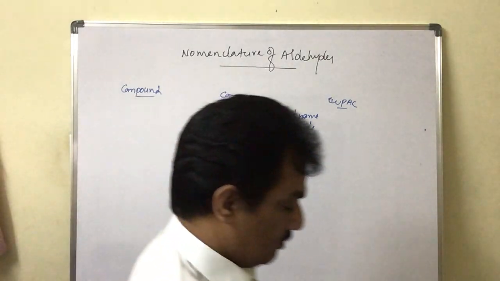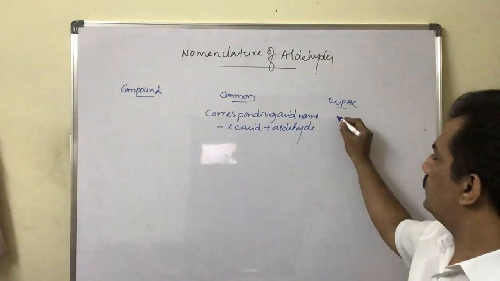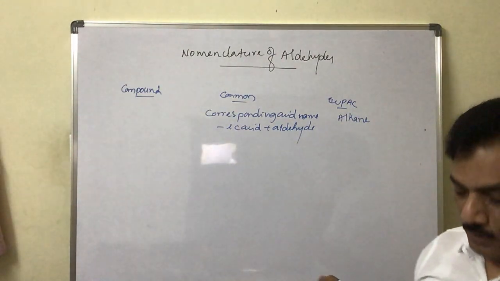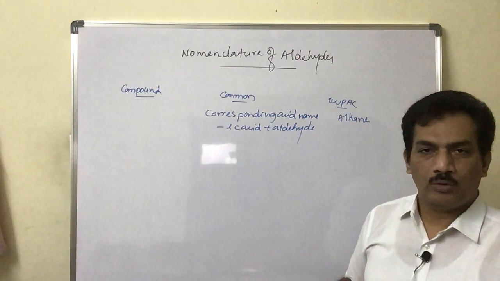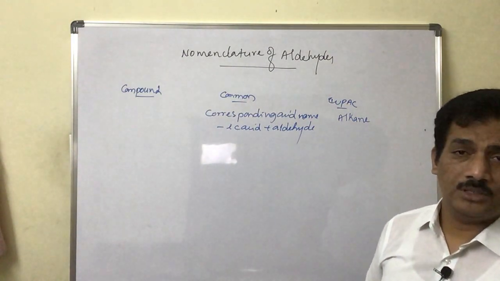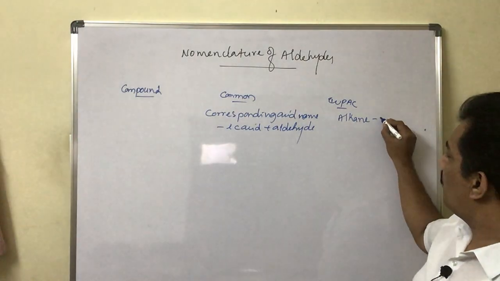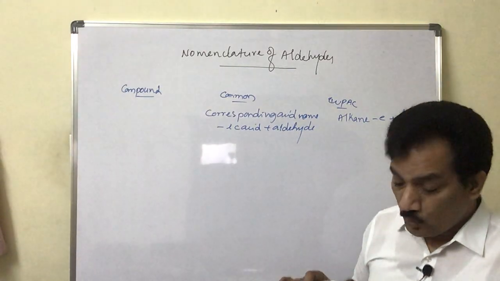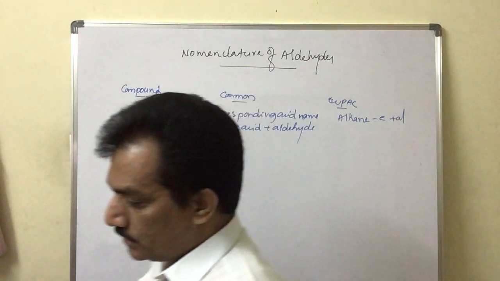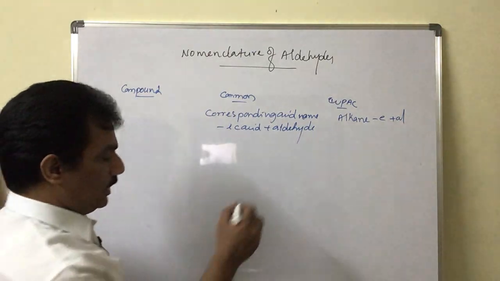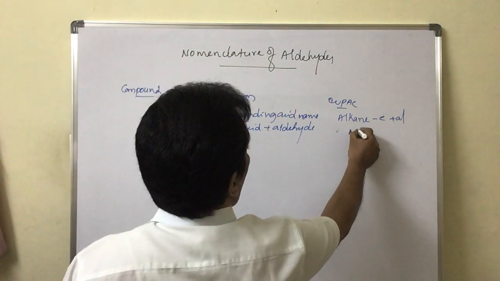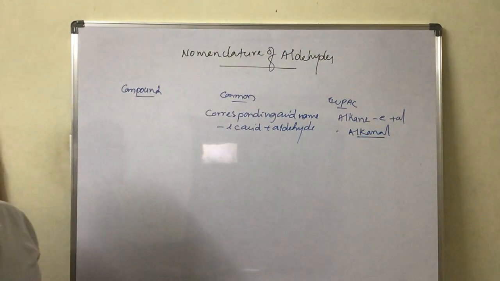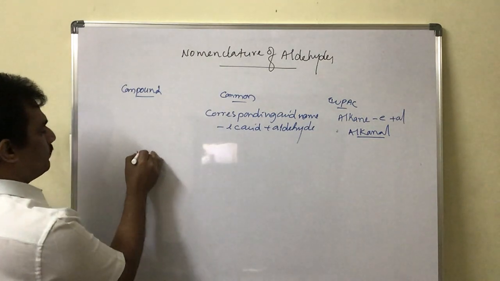And now IUPAC names. In IUPAC system, how to get is alkane of corresponding carbon numbers. If one carbon present, it is methane. If two carbons present, it is ethane. If three carbons, propane, like that. Alkane minus E plus al. Just you remember, it is Al. If it is OL, it is alcohol. But here it is aldehyde. That's why totally, we can consider this as alkanal. Alkanal. This is the name. Clear?